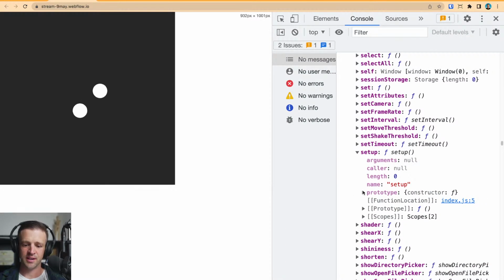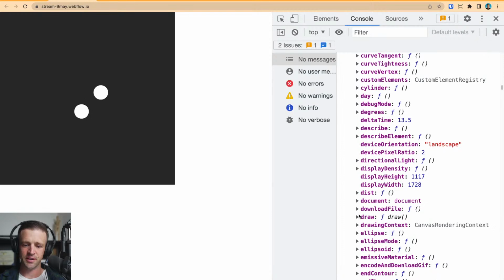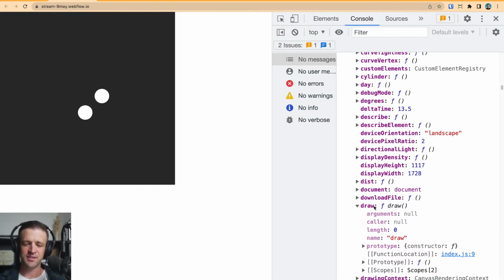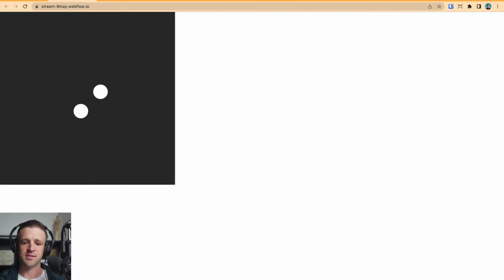Now what's crazy is that setup is from p5. It's not from the window object. Let me see if draw is in here too. Yeah, draw is in here as well. So p5 is adding this to our global namespace, which, if we're doing 2 instances of p5, or say we import another library that wants to put setup and draw on the global namespace, that's pretty bad practice. So we need to protect our code by putting it into instance mode. And we will get to that in just a second.